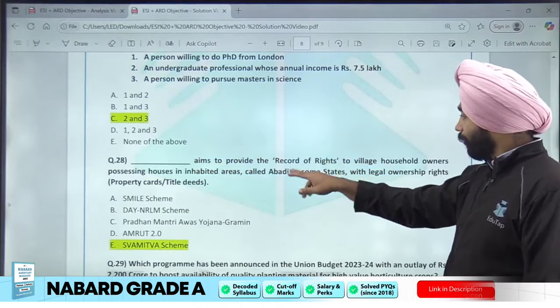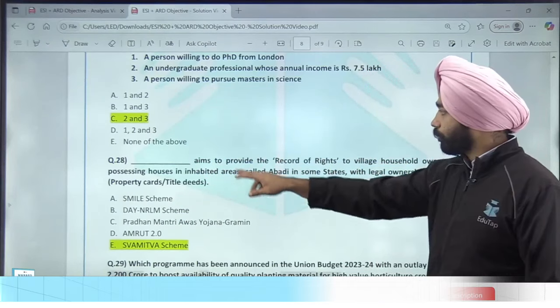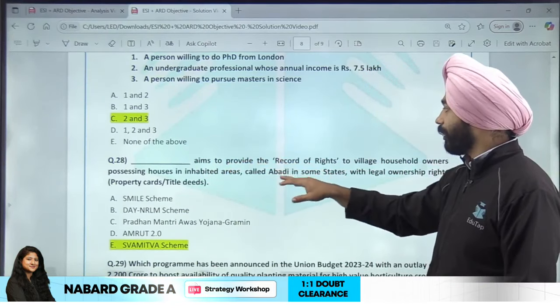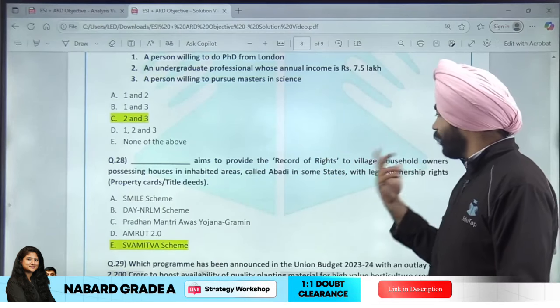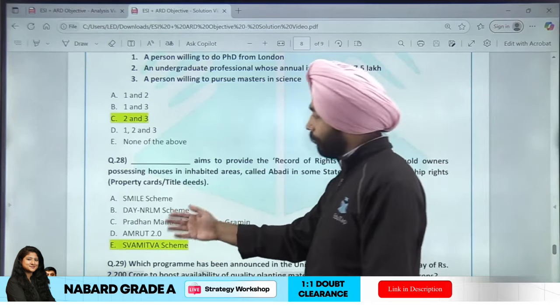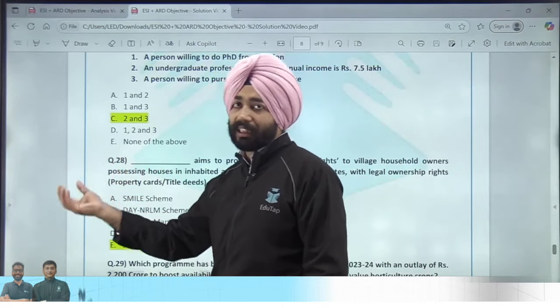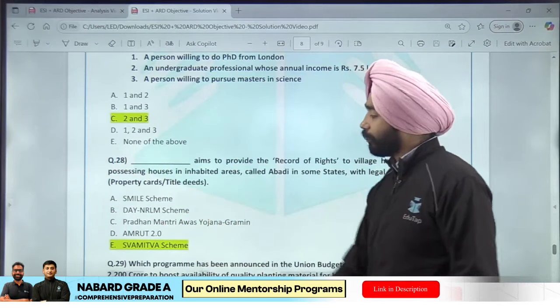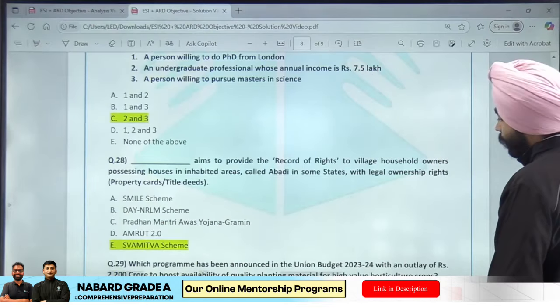Dash aims to provide the record of rights to village household owners possessing houses in inhabited areas called the abadis in some state with legal ownership. That is, यहाँ स्वामित्व स्कीम में सबसे पहला पॉइंट ये आता है कि आबादी एरियाज भी यहाँ पे कवर होते हैं. That is from the Svamitva scheme of the Ministry of Panchayati Raj.